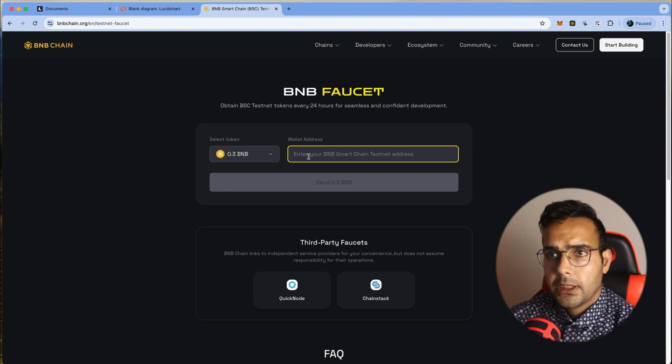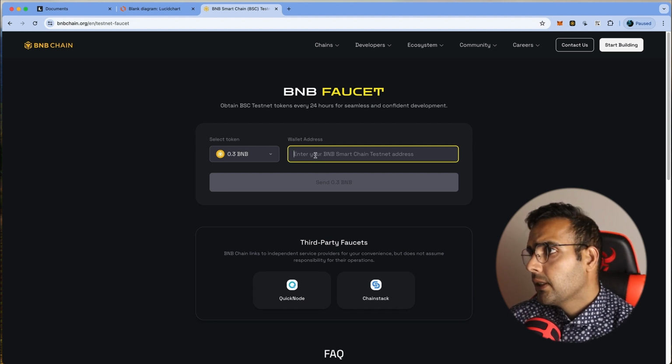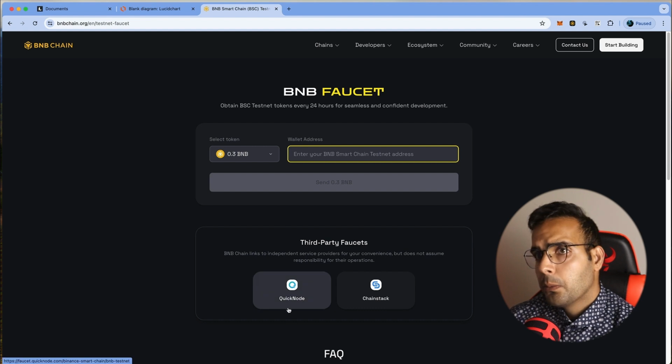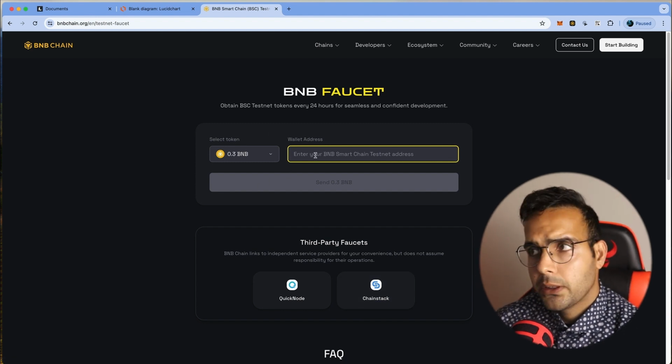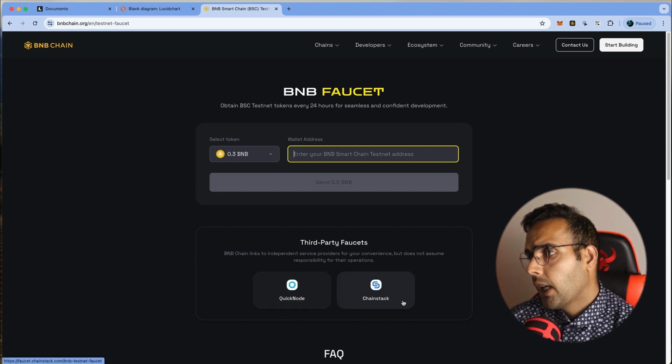Before this, around 2018, you didn't need to have any real coin or token in this address. But when I tested recently, you might need some balance in the wallet on the mainnet, so you can use this one. I checked it for QuickNode and ChainStack.